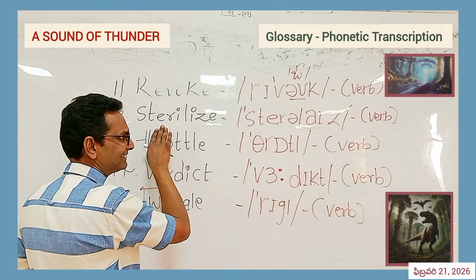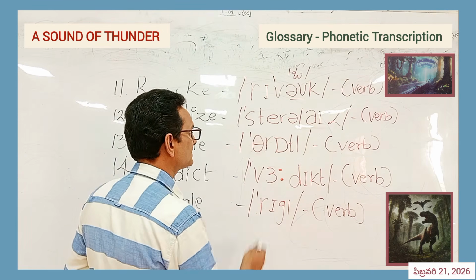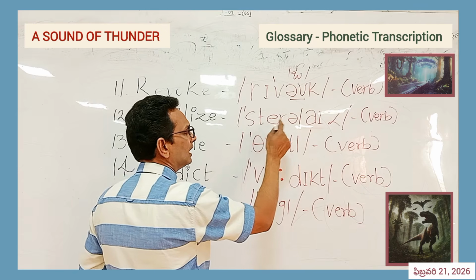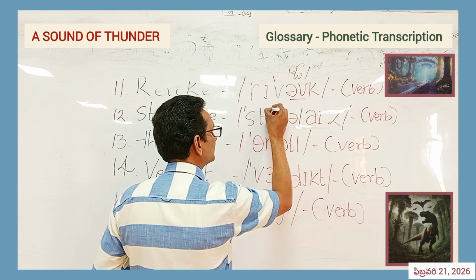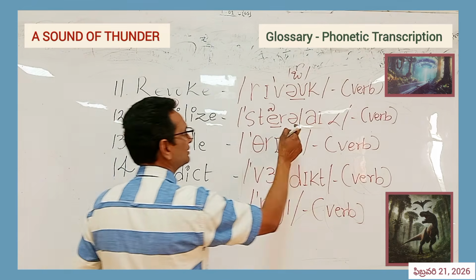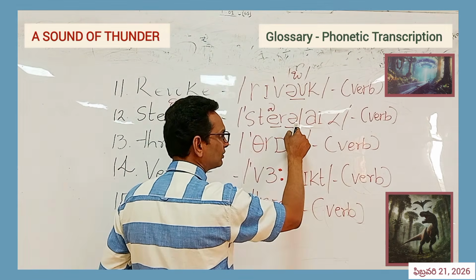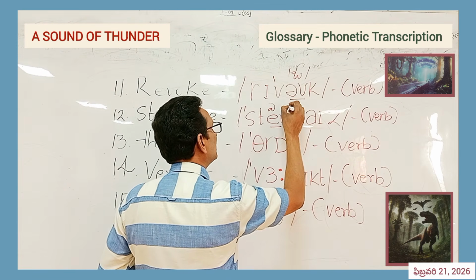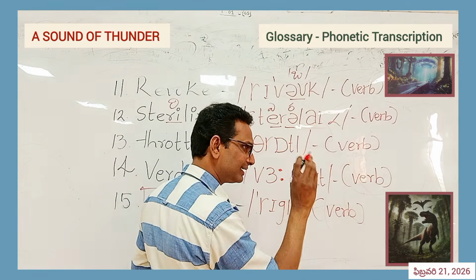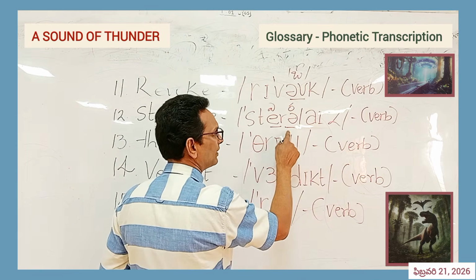The basic pronunciation is sterilize, but according to the standard pronunciation, the stress mark is on the sa sound. Sta. This is a. Here it is steri, but it is not steri. There is no e sound. This is a. So stera. We can write like this, but in pronunciation we have to twist it a little bit, stera.